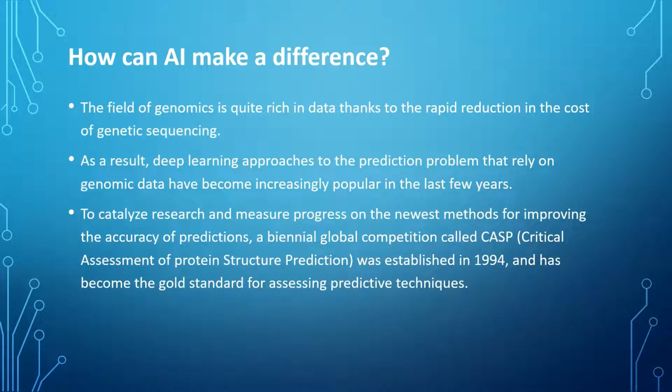Protein compositions are given to each team, and they have to predict the outcome and return it to CASP, and they will see how accurate it is using what they call the GDT. The main goal is that if it's above 90%, then the challenge is completed.